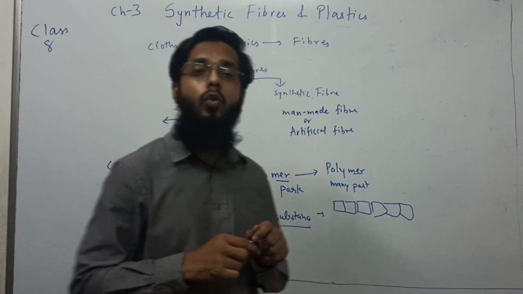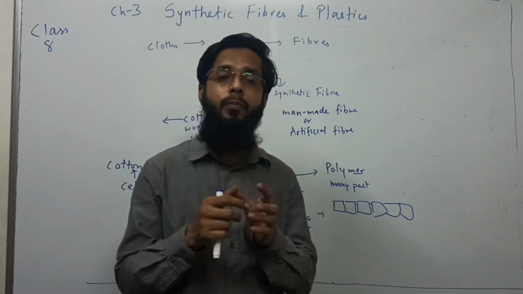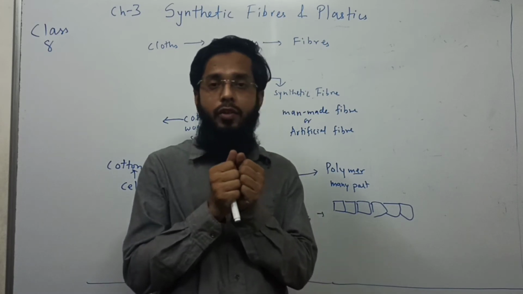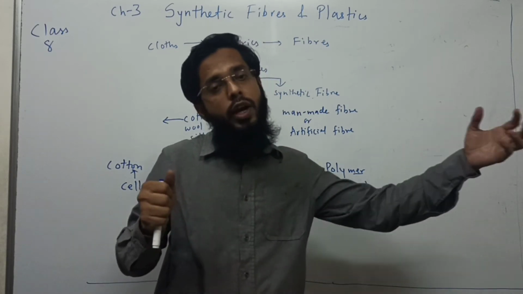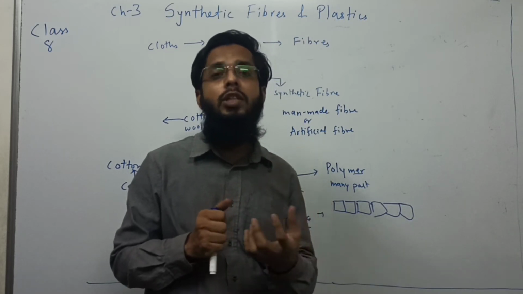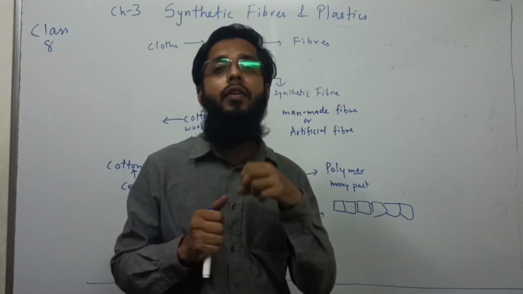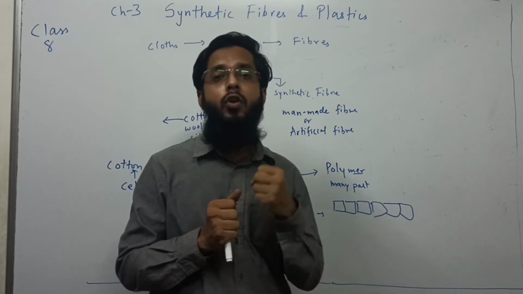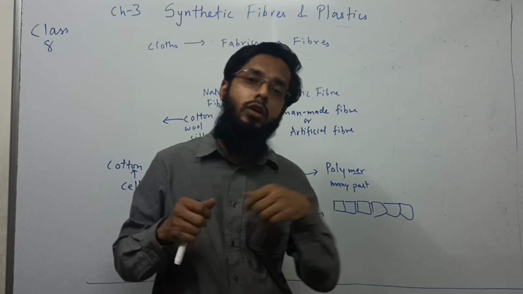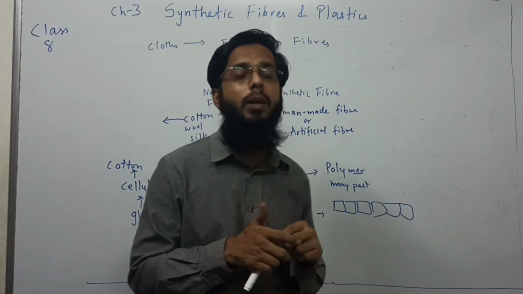Why are they joined in these reactions? Because their property changes. When they are single, they have different properties, but when they are joined together, they form different properties. So that's why human beings are trying to form polymers. Because monomer has a different quality, but when a single monomer undergoes a reaction known as polymerization.